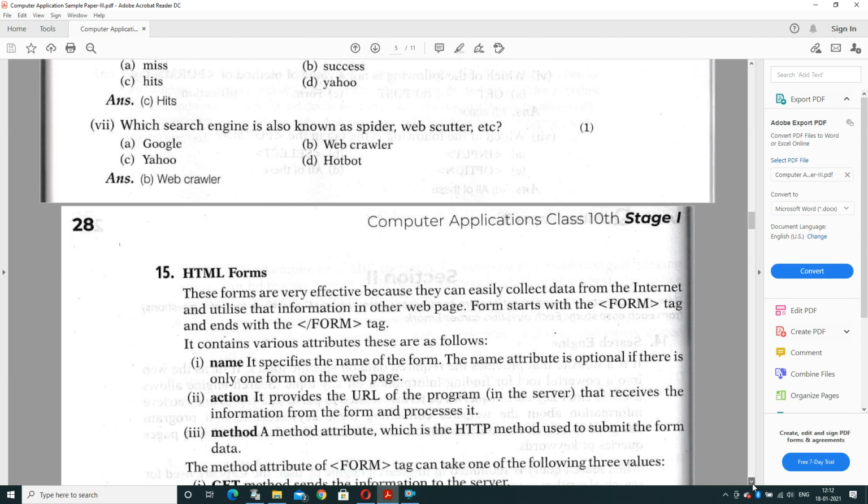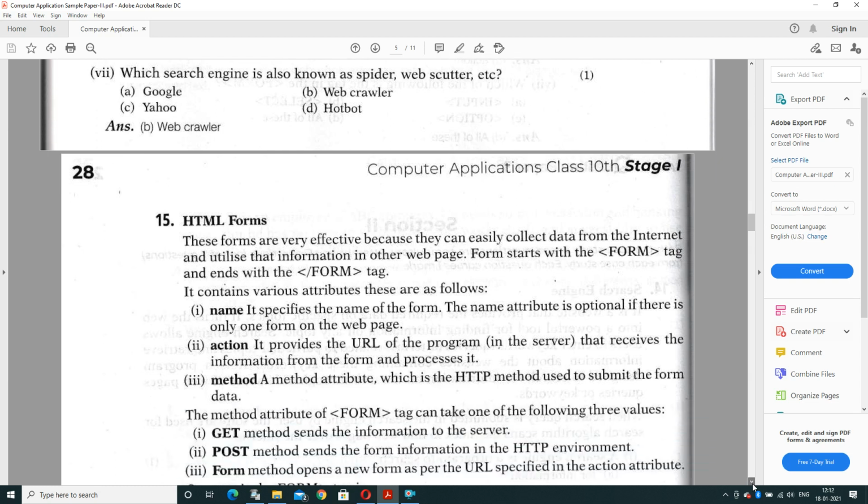And the last question of case study 1: which search engine is also known as spider or web scutter, etc.? So Google, Yahoo, web crawler, or Hotbot. Web crawler is the accurate option, which is also known as a spider search engine.